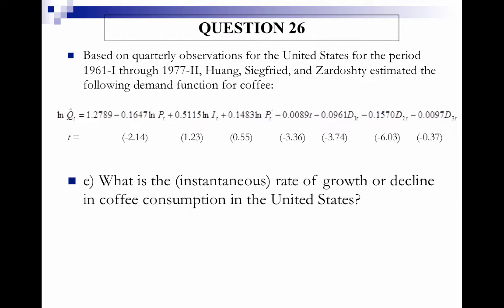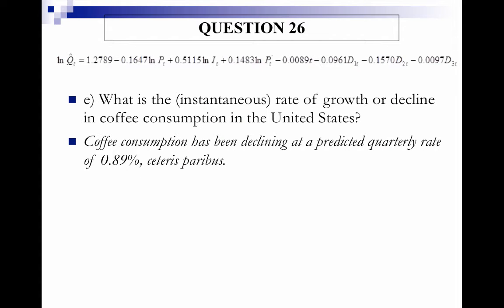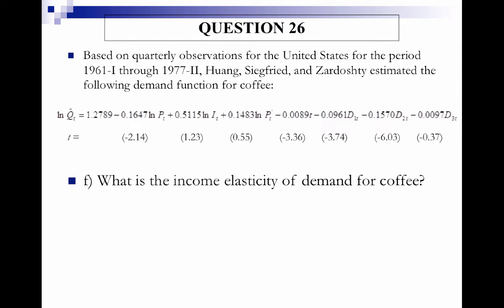For E, we just answered that, and it's the same value. Negative 0.89% is the instantaneous rate of decline in coffee consumption in the United States. The income elasticity of demand for coffee, we did answer that already as well. It's equal to 0.5115, and that suggests that it's a normal good and a necessity.